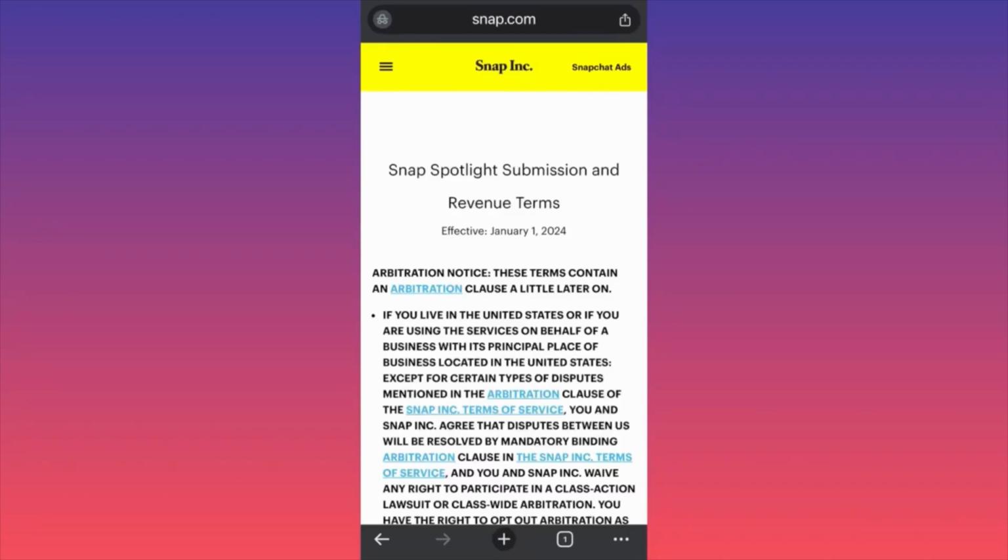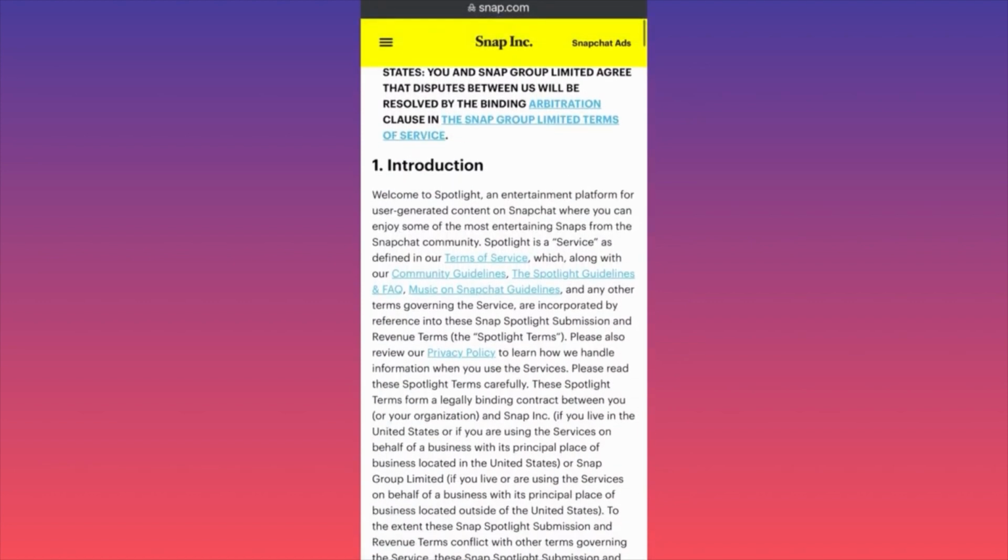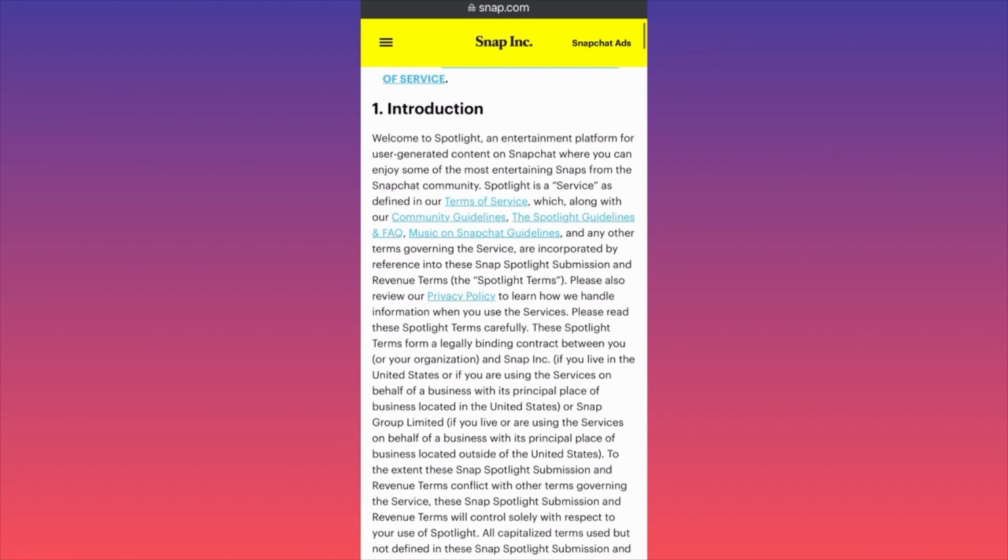Hi guys, in this video we're going to go over the new requirements and eligibility for Snapchat Spotlight, how you can actually make money using Snapchat, posting snaps. There is a new update of the terms from Snapchat, as you can see over here, started and effective already since January 1st. Scrolling down, introduction, welcome to Spotlight, an entertainment platform, user generated content.